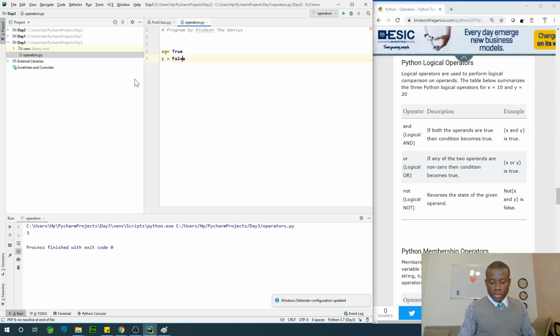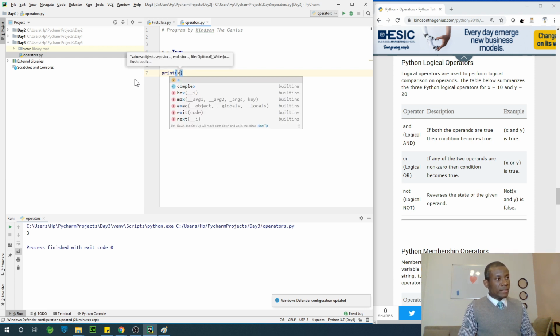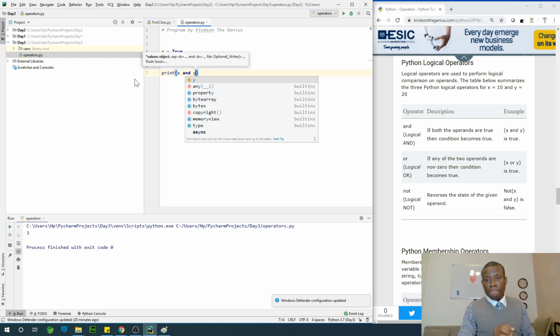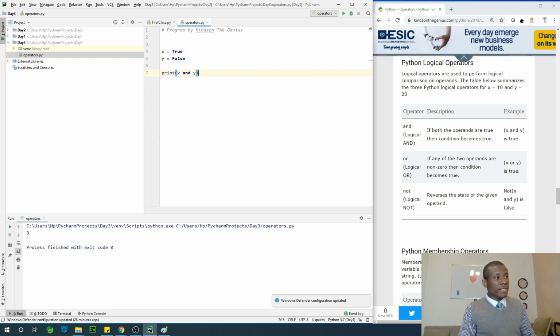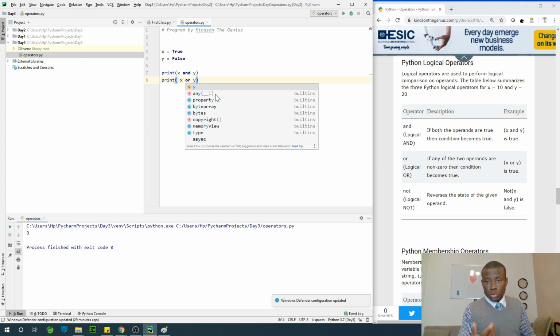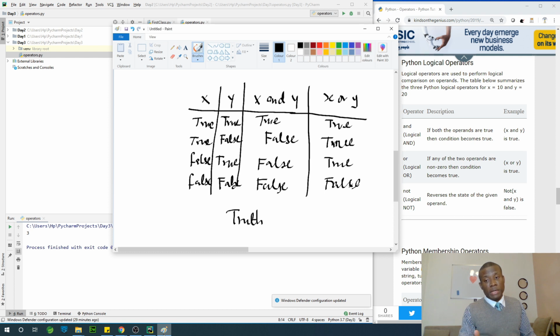So what is going to be x and y? X and y in this case will be false, right? And what is going to be x or y? X or y is going to be true. So basically, what I wrote down in the truth table is what applies. So try to pause the video, get your head around it, and then move on.